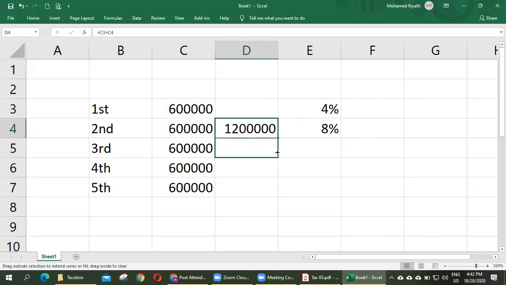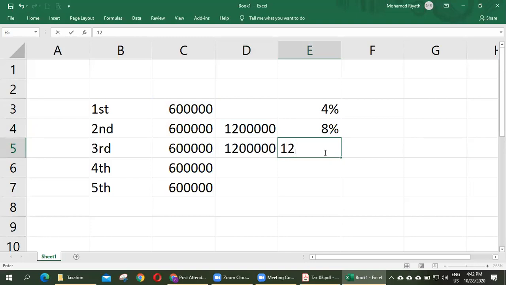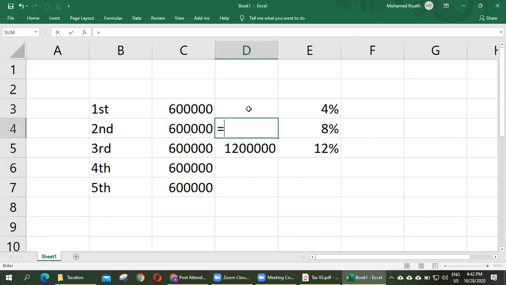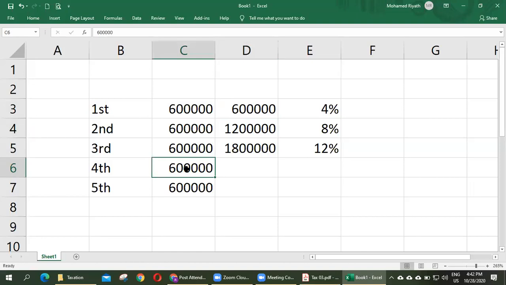And third 600,000, 12%. Fourth 600,000, 16%.